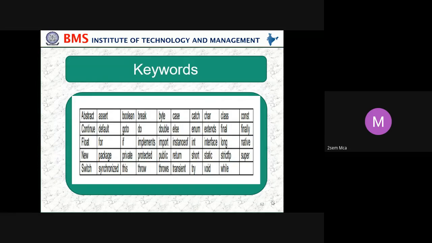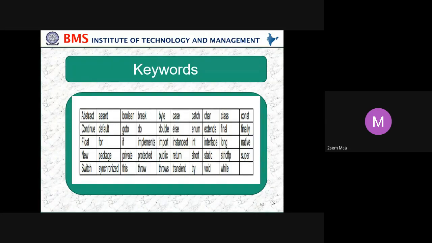Abstract, you cannot use for a class name or variable. Assert, boolean, break, byte, case, catch, char, class, const, continue, default, goto, do, double, else, enum, extends, final, finally, float, for, if, implements, instanceof, int, interface, long, native, new, package, private, protected, public, return, short, static, strictfp, super, switch, synchronized, this, throw, throws, transient, try, void, while.